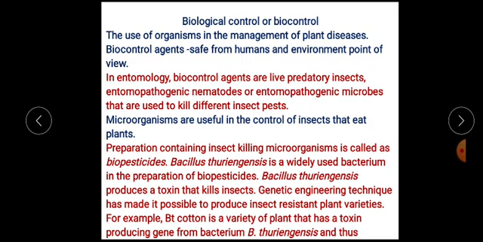So the preparations containing entomopathogenic microorganisms are called biopesticide. So the definition is: a preparation containing insect killing microorganisms is called a biopesticide. Which microorganism is used in the preparation of biopesticide? It is Bacillus thuringiensis. It is a widely used bacterium in the preparation of biopesticide.